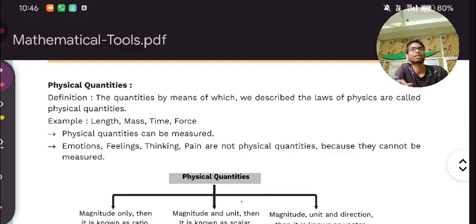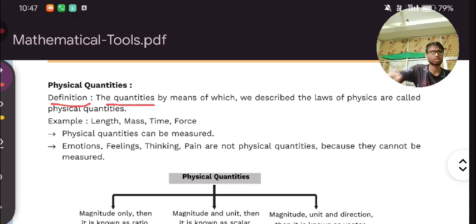So what is a physical quantity? Those quantities which can be measured. If you are able to measure any quantity, then that quantity is a physical quantity. For example, here is a definition: the quantities by means of which we describe the laws of physics are called physical quantities.